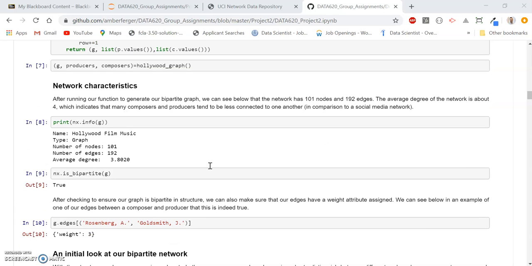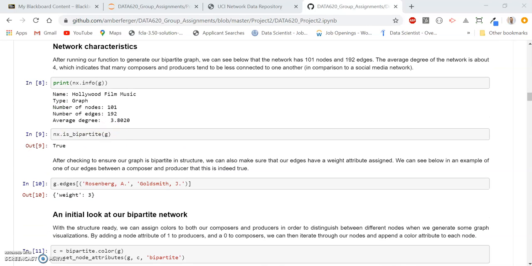Once it was loaded in, we could identify some basic characteristics. As we can see, there were 101 nodes and 192 edges. The average degree is quite small for this network, at a value around 4. We will go into more detail about this later, but we can see from this that there's not a high degree of connections between our nodes relative to other datasets that we worked with in the past, such as our school study network that we used in Project 1, which showed a much higher average degree of connectedness between students and their peers.